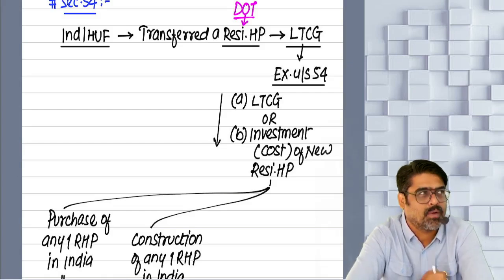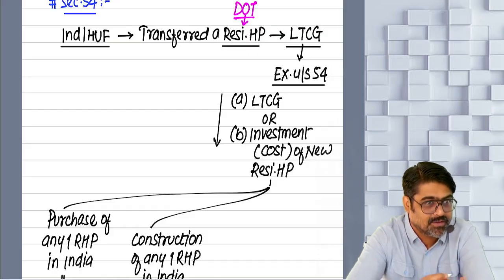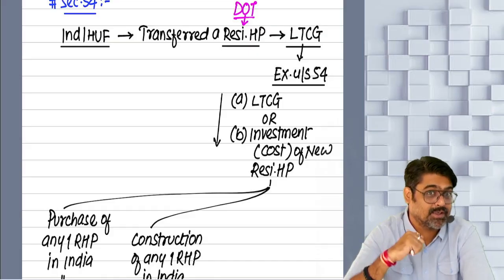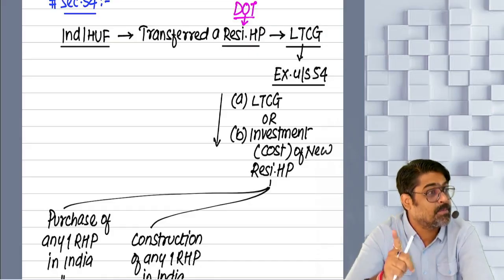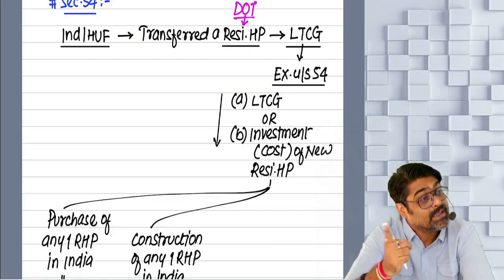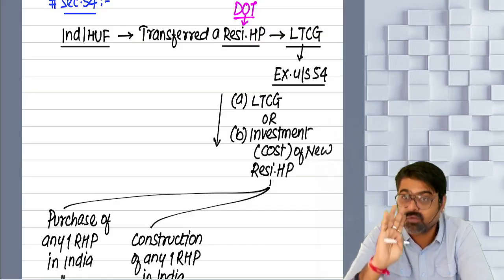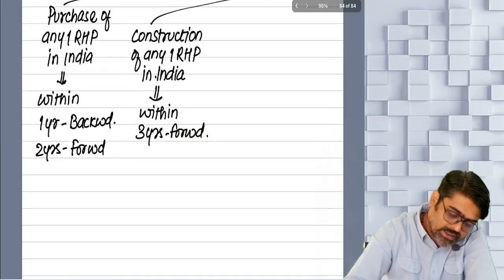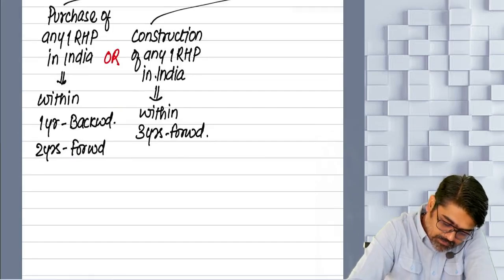So sir, one property purchase, one property construct. Can I do that? One property purchase as well as one property constructed. Then it will become 2. Your investment should happen in 1, either in purchase of 1 or in construction of 1 residential property.